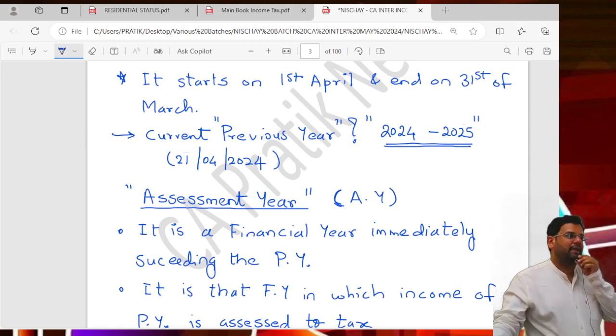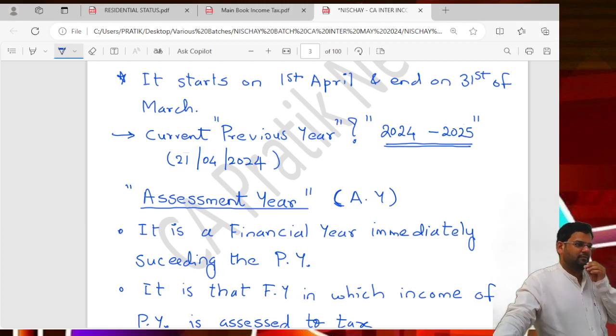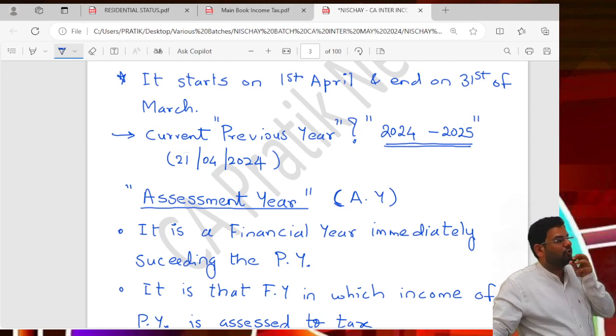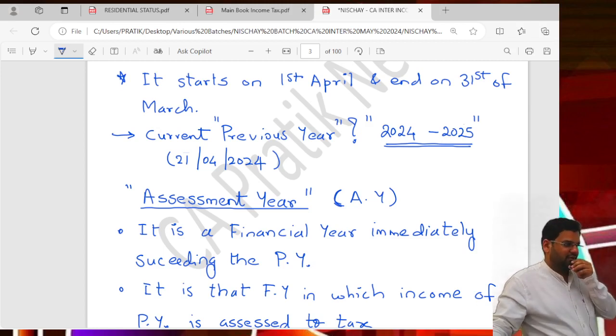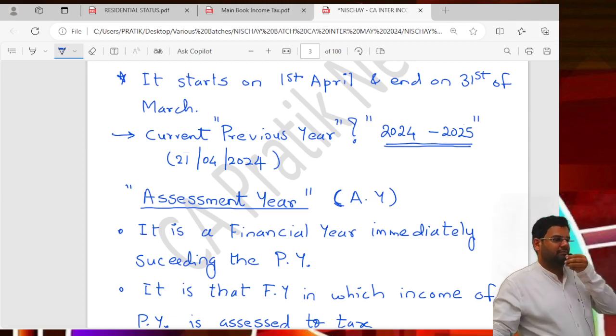Do you all have PAN? You have PAN, but still maybe you have not become assessees, because you are not yet liable to pay tax. You are not yet liable to pay tax because you are not earning sufficient income.